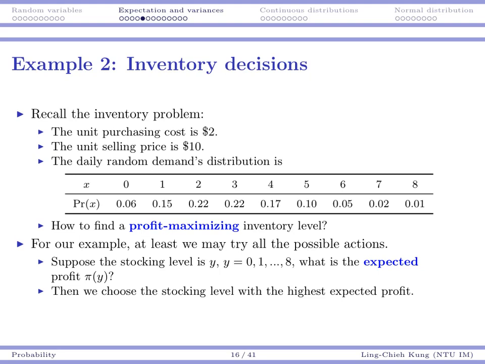Well, that can be done mathematically, but here we're going to use an easier way. I'm just going to try all the possible actions, and for each possible stocking level, 0, 1, 2, 3, 4, I'm going to ask, what's the expected profit under that particular decision? Then I can just choose the stocking level with the highest expected profit. So the concept is simple. I have 9 options. For each option, I want to calculate the expected profit. Then I choose the one that can maximize my expected profit.